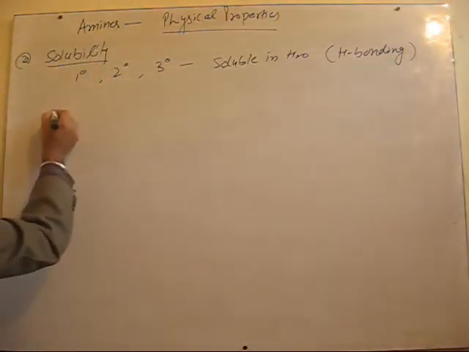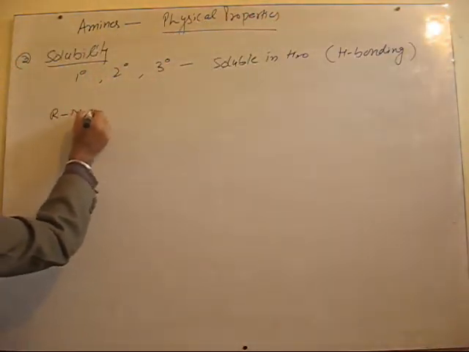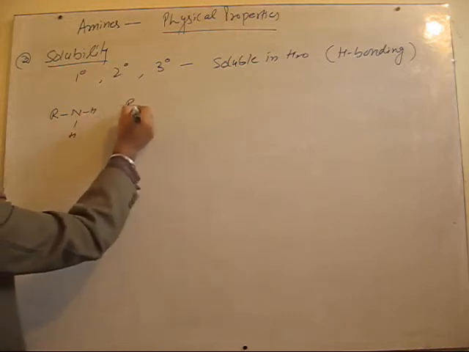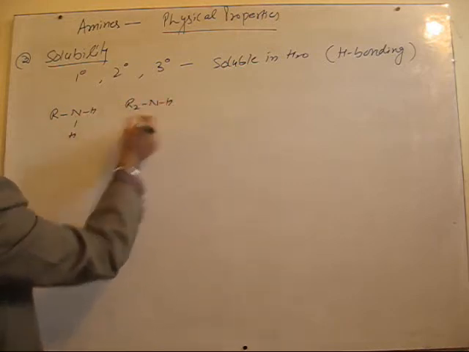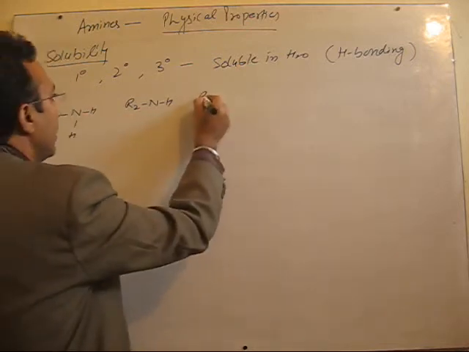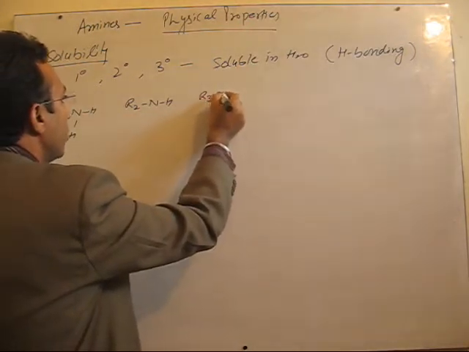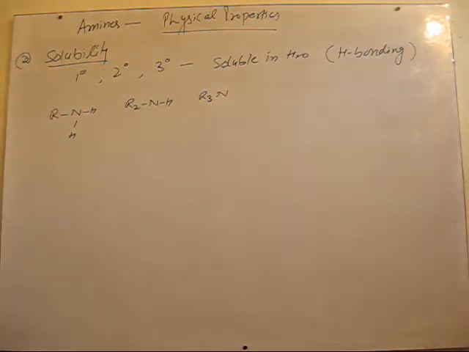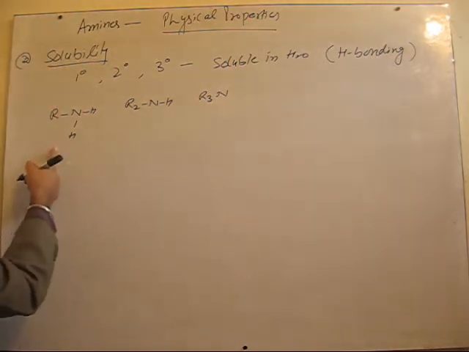Fine. And we know here also on the same basis that primary have two NH, secondary have one NH bond, and tertiary have no NH bond. So as a result they have more extent of H bonding with water.